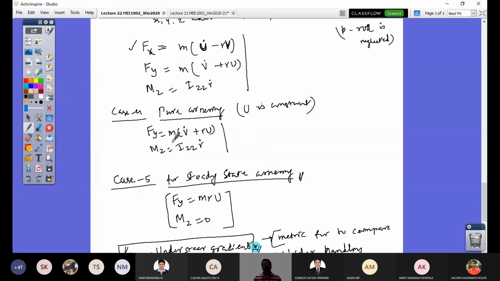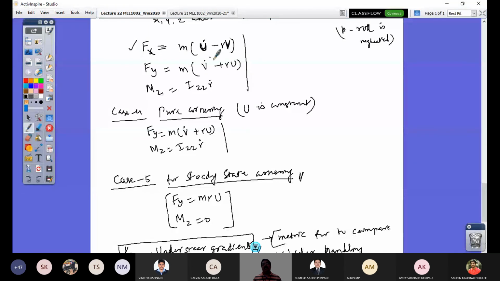So 4 and 5 are quite sufficient. For a more involved study of your handling, you should also account for the variation of force in the longitudinal direction, and that would happen whenever you vary your driving torque or braking torque.